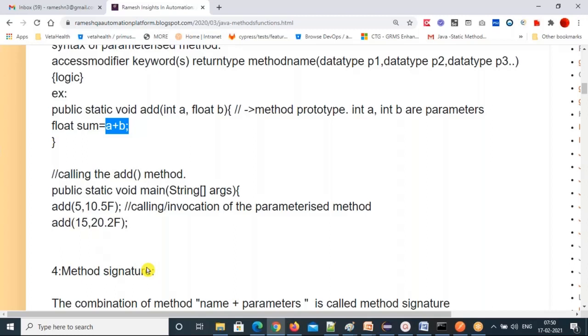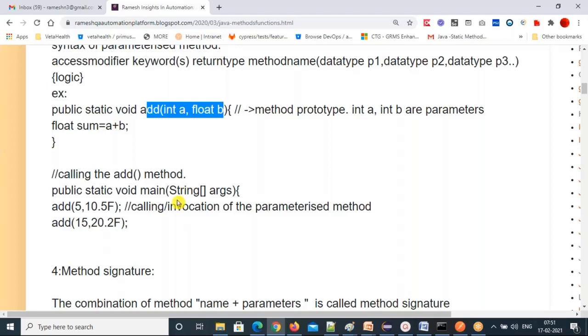Any queries here? How to create parameterized methods and how to call them. While calling, you have to pass only values. You should not write anything else again. And see, the same order in which you declared, in the same order you need to pass the values. First you should not pass a float, then an integer. No, it doesn't understand. As you defined here, the same order and same data type values you need to pass.